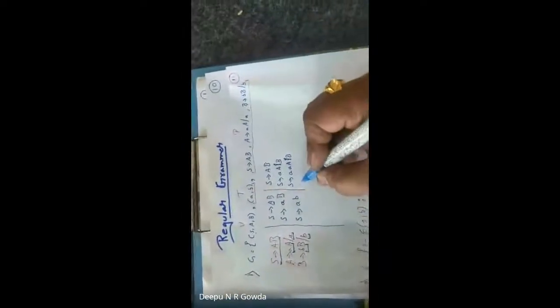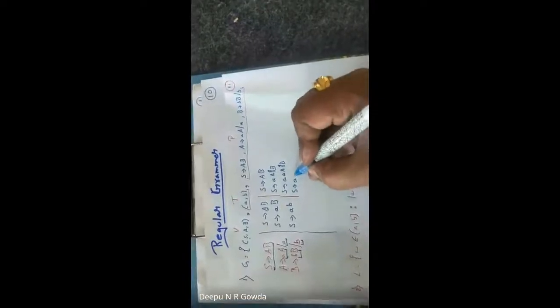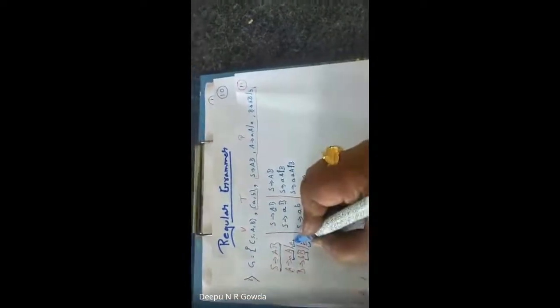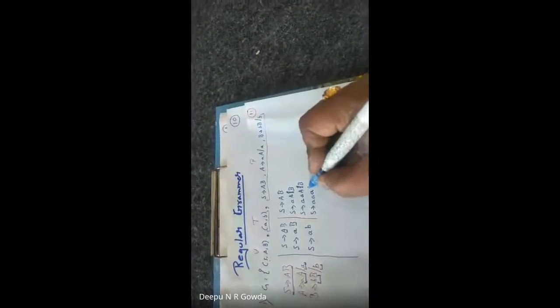Okay. Now, S tends to two A's has been done. Again, for the value of A, I end with the terminal. If there is a variable, it does continuous looping, so I end with the terminal. I write an A and B. Clear?